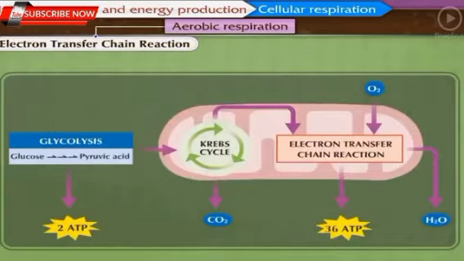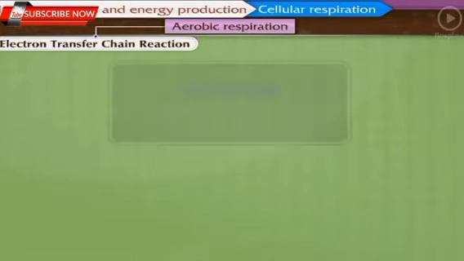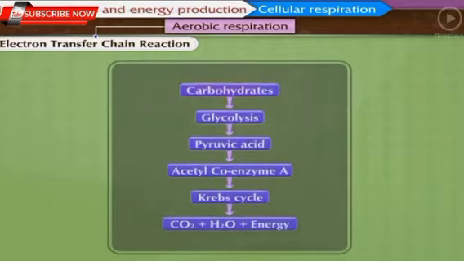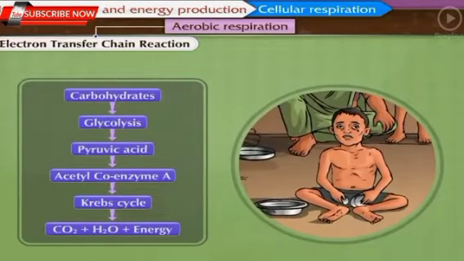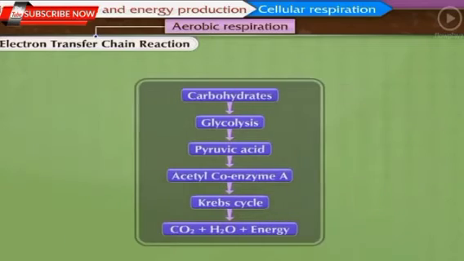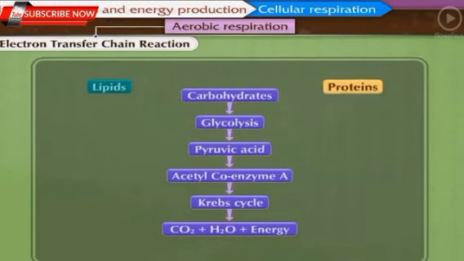Thus, in aerobic respiration, when glucose molecules are completely oxidized, carbon dioxide and water are produced along with energy. If there is an insufficient amount of carbohydrates in the body due to exceptional conditions like fasting or hunger, then the body uses lipids and proteins for energy production.